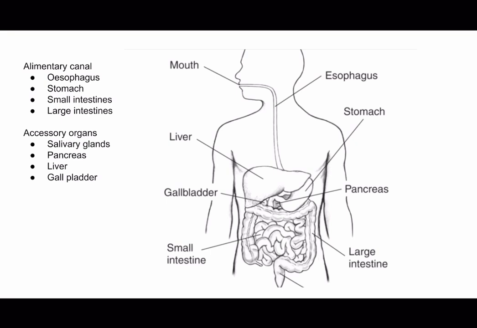And then there is the large intestine, also in brackets the colon. So the large intestine is responsible for absorbing water, electrolytes like salts, and vitamins produced by beneficial bacteria that reside there. It also helps in the formation and storage of feces. The colon is divided into several parts: the ascending colon, transverse, and descending. And it's really easy to remember. The ascending is the part that goes up, so it's the part on the left. Transverse is the one that looks horizontal, and the descending is the one on the right where it goes down.